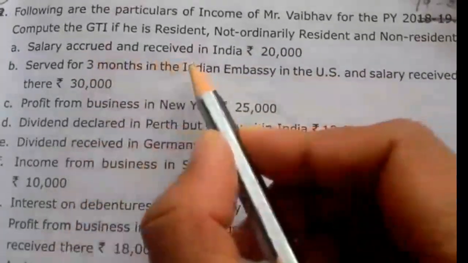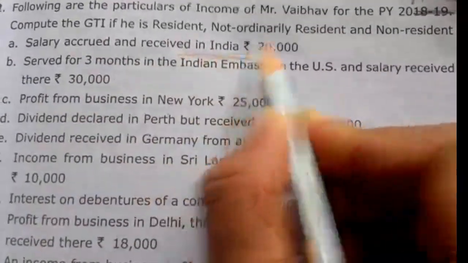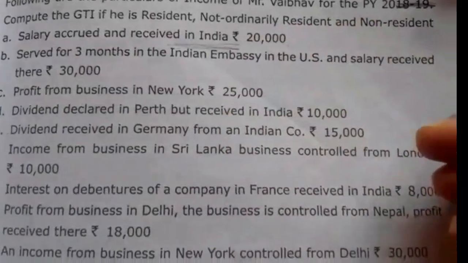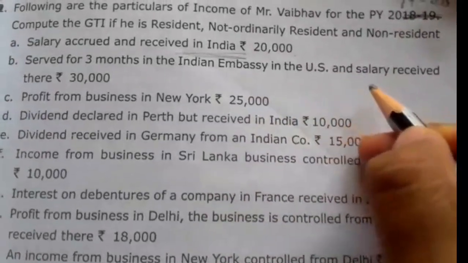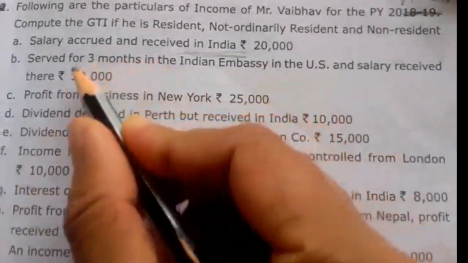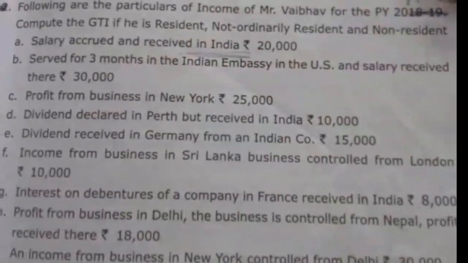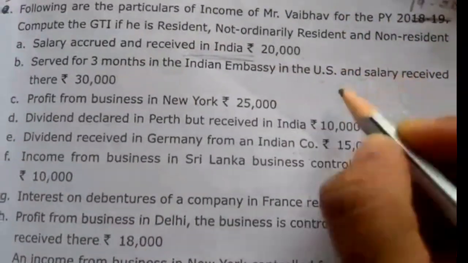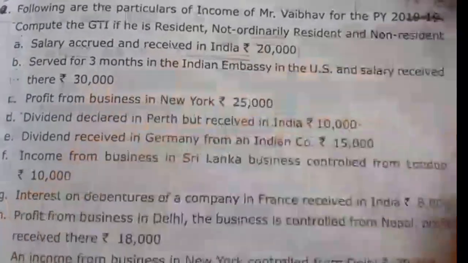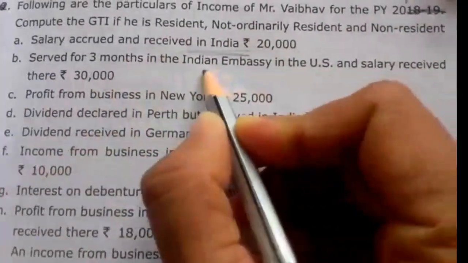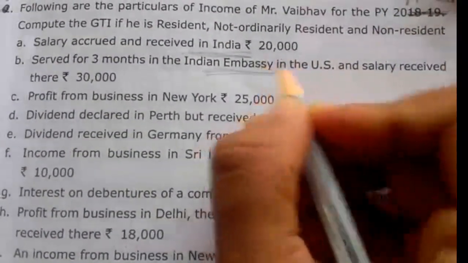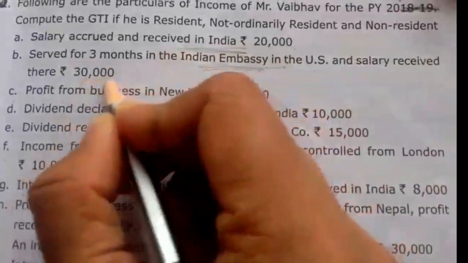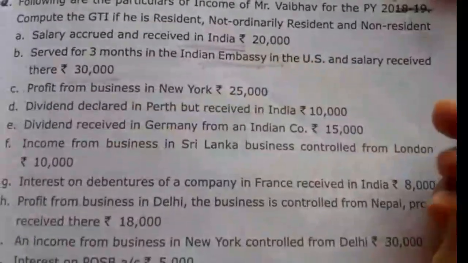Here salary accrued and received in India. So it is received in India, so taxable in all three cases. Served for 3 months in the Indian embassy in the USA and salary received there. So here salary of 3 months is received in the Indian embassy in the US, rupees 30,000. Since it is an Indian embassy, it is deemed to be accrued in India. So 30,000 rupees is taxable in all the three cases: ordinarily resident, not ordinarily resident and non-resident.